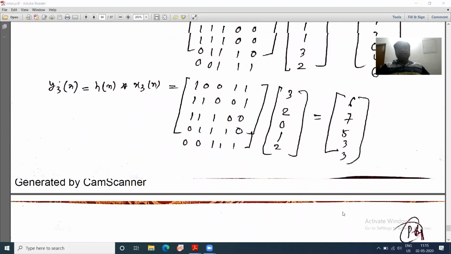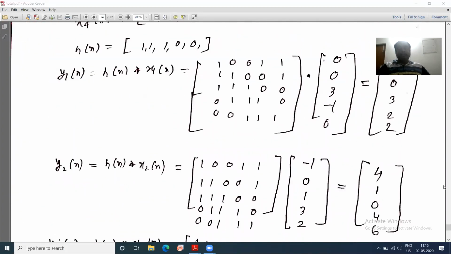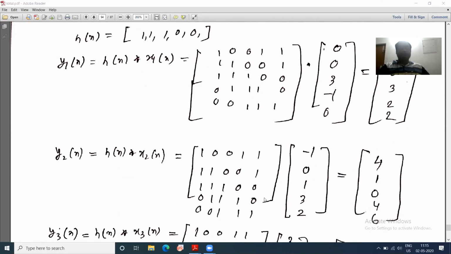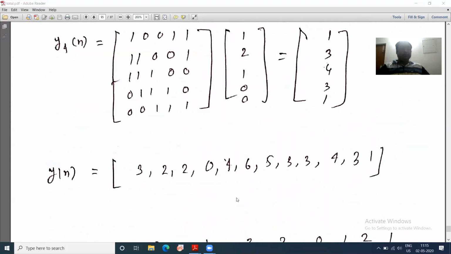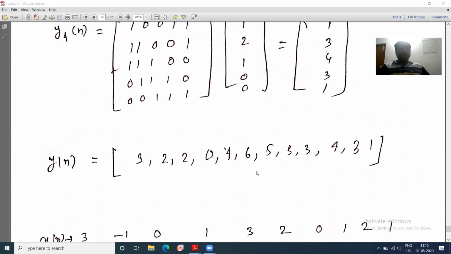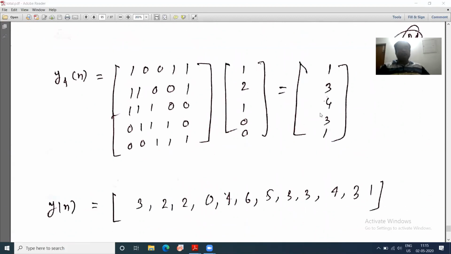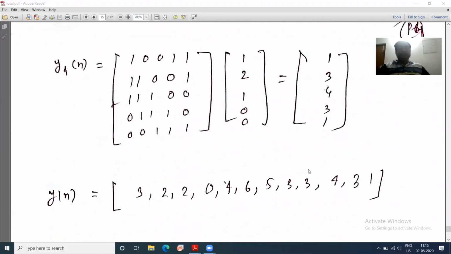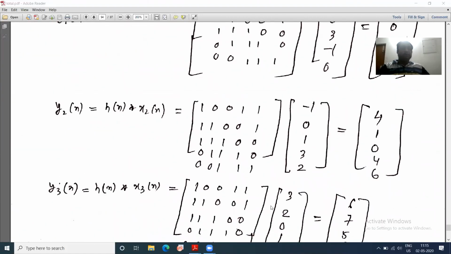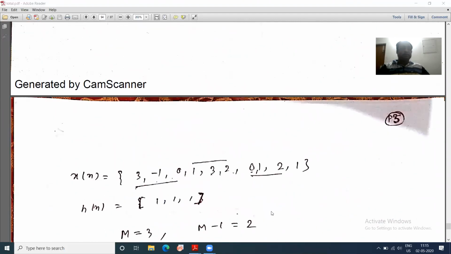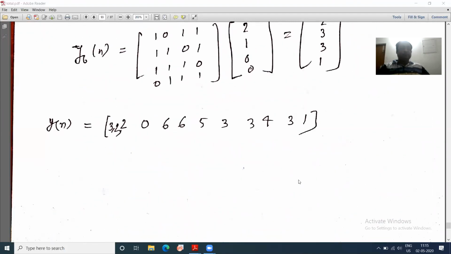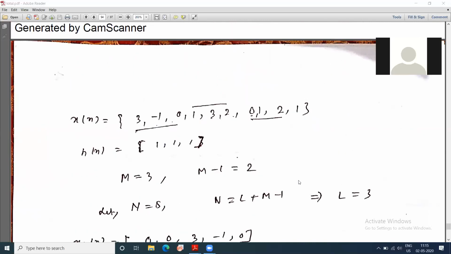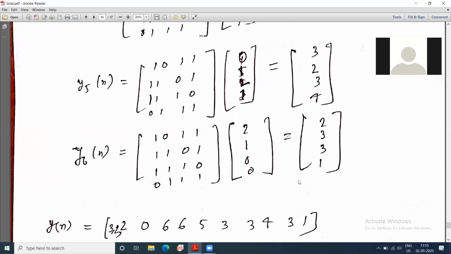Now while writing the solution, you have to discard the first two elements, then write 3 2 2. Let us write what we have written: 3 2 2, then 0 4 6, then 4 3 1 from here, and then 5 3 3 from here. Now compare this result y(n) with the result you got previously, in the problem 5 4 6, this is the same problem, 3 minus 1.